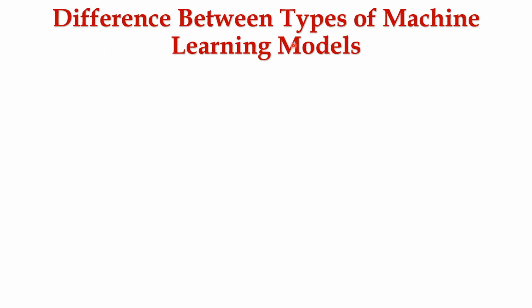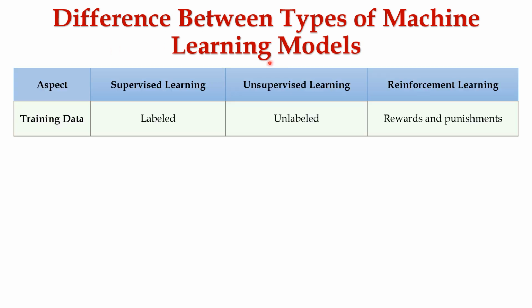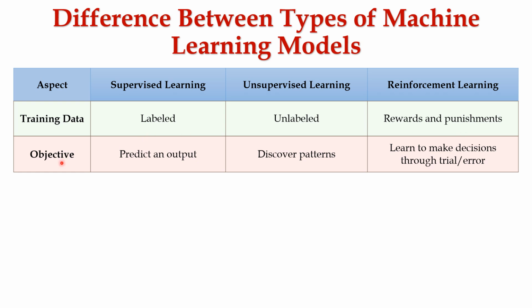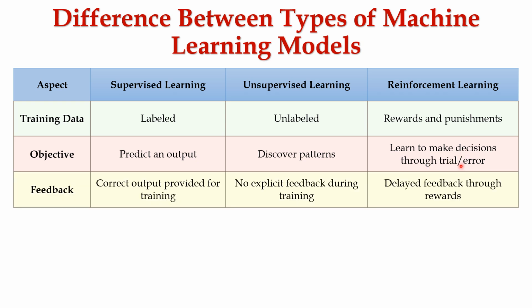Let's check out the difference between the types of machine learning models with respect to various aspects. First one is training data. Supervised learning uses labeled training data, whereas unsupervised learning uses unlabeled training data. In reinforcement learning, it uses rewards and punishments. The next aspect is objective. The objective of supervised learning is to predict an output, whereas unsupervised learning is to discover patterns. And in reinforcement learning, it is to learn to make decisions through trial and error.